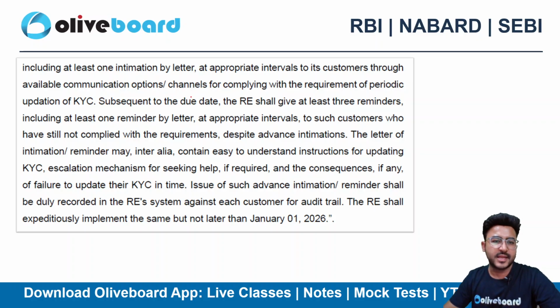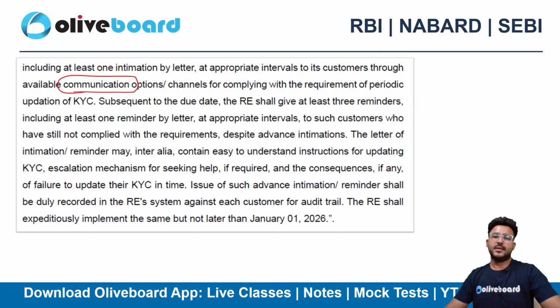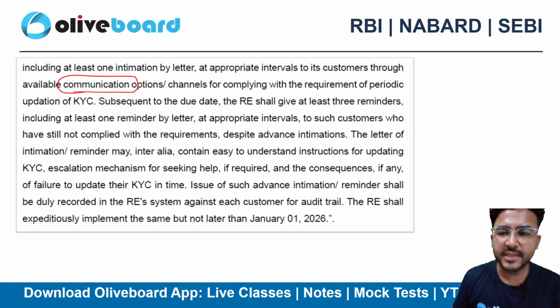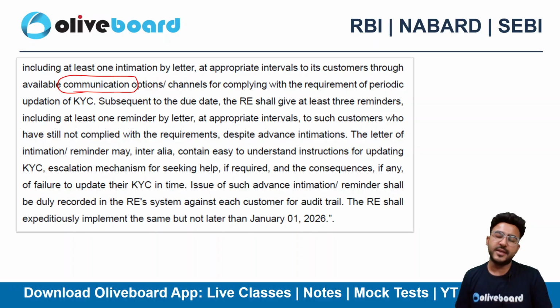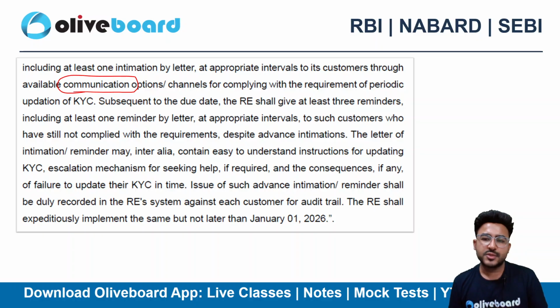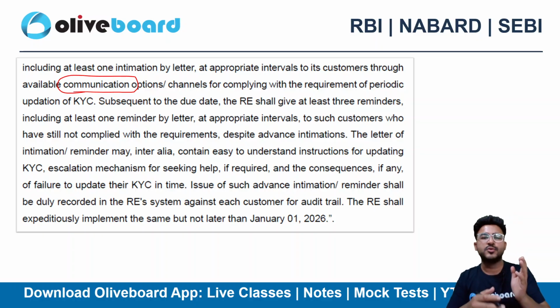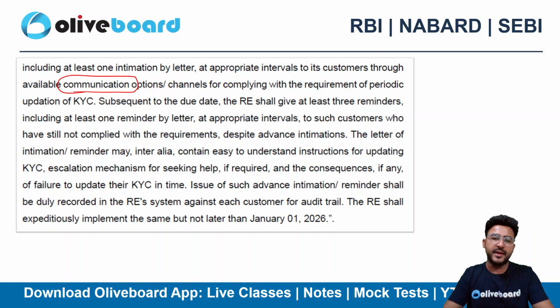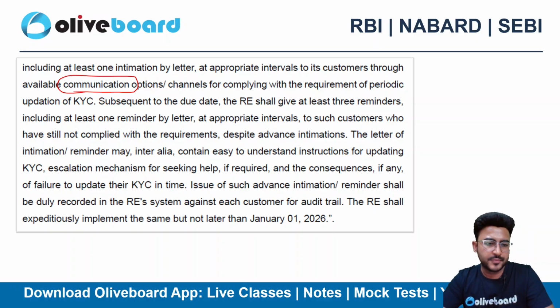Okay, so there is one more provision regarding communication. Now how will customers know whether they need to do the KYC or not, whether the deadline for KYC has passed or not? In that case, the bank needs to frequently communicate regarding the deadlines of the KYC.